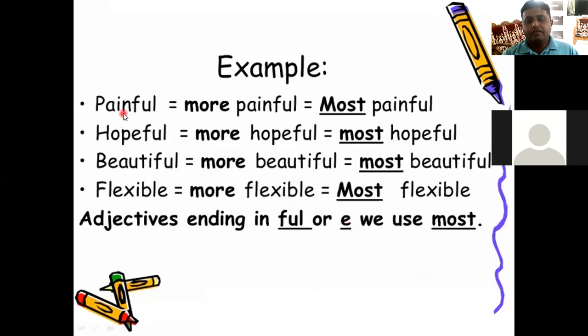See, painful, more painful, most painful. Right? Hopeful, more hopeful, most hopeful. Beautiful, more beautiful, most beautiful. Flexible, more flexible, most flexible. Right? Adjective ending in ful or e, we use most. So we have to keep in mind this rule.